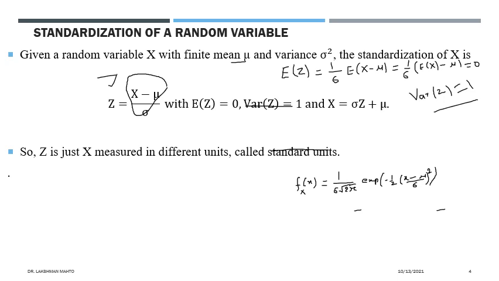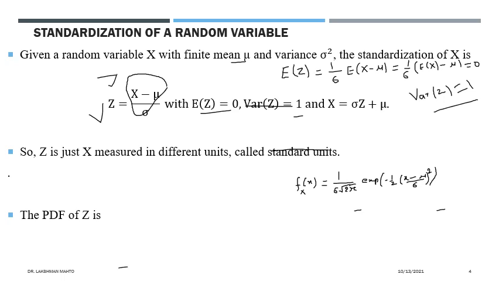But if we do a standardization of X this way, then I told you the mean would become 0 and the variance would be 1. So for a standard normal random variable, the mean is 0 and the variance is 1. So what would be the density? The density of the standard normal random variable would be 1 by the square root of 2 pi times the exponential term, minus 1 by 2 into z square.